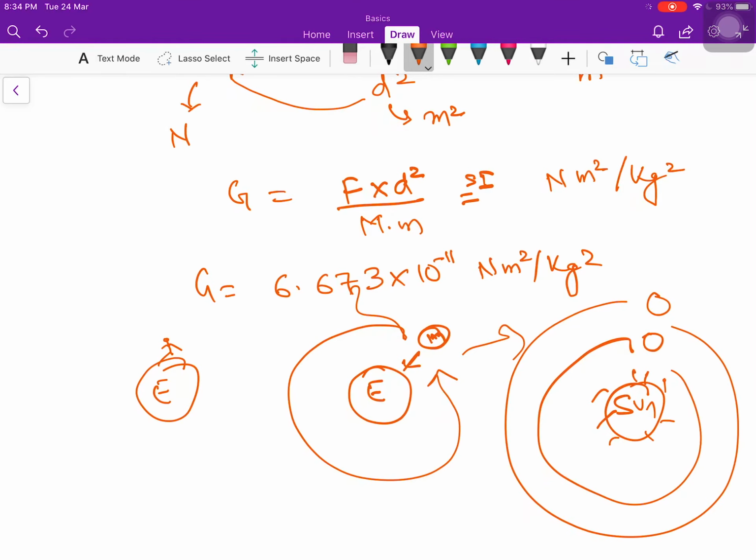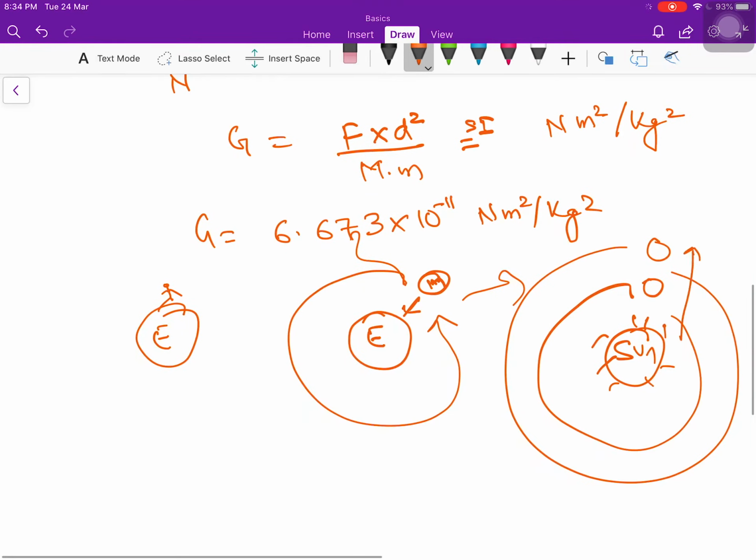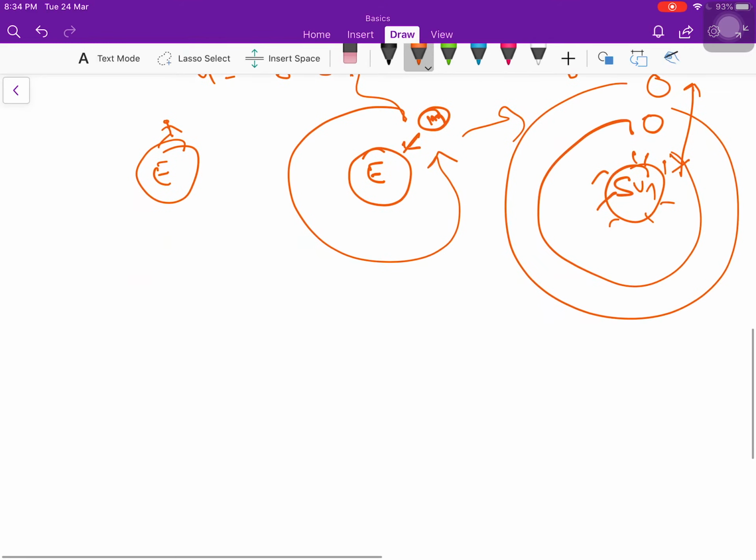Why are they revolving around the sun? This is because of the force between them and the sun, right? If you go to the beach, you must have seen these tides in the sea. But these tides become very aggressive and very high on full moon day. This is because of the moon's attraction toward the ocean.